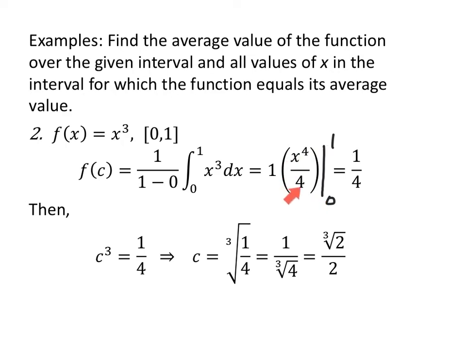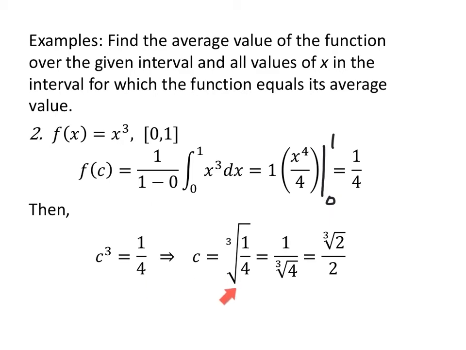When I put in a 0, I'll have 0. So this average value is 1/4, which means for this function, f of x equals x cubed, over the interval from 0 to 1, it has an average height of 1/4. So the average y value is 1/4. But what c value gets us there? I know that c cubed, f of c, has to equal 1/4.